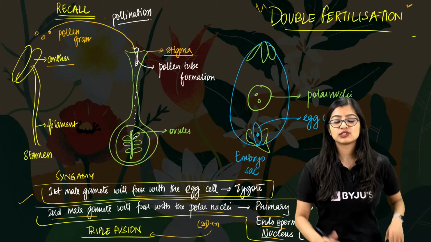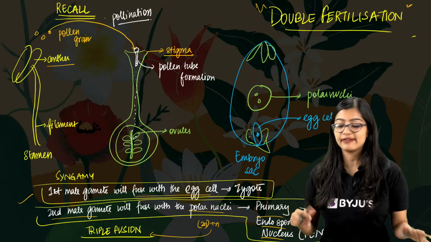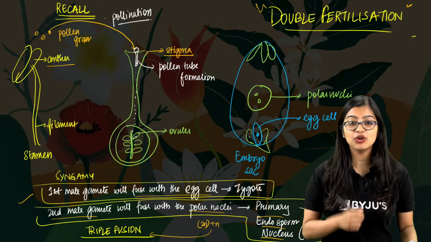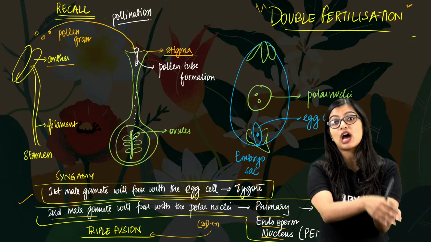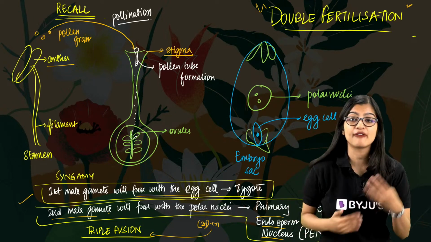Alright everybody, so this was a quick recall. Now we know fertilization has happened and we know that zygote is formed, right? Now after zygote, we know that this zygote has to now develop and become into embryo, right? So what is happening after this?